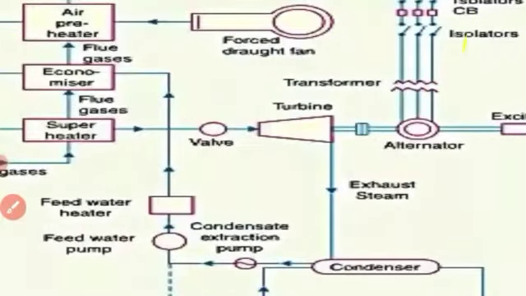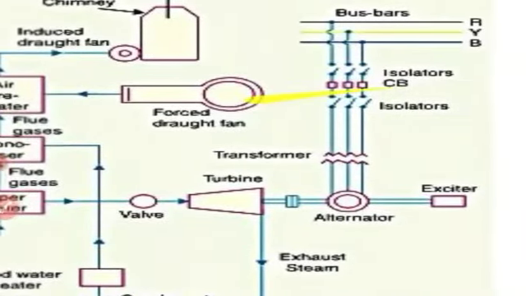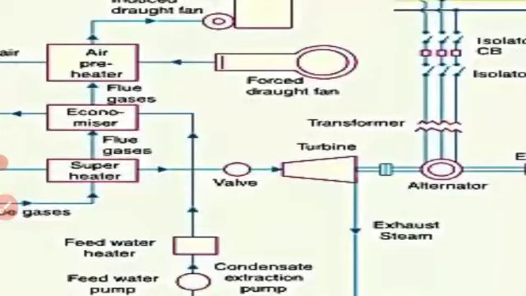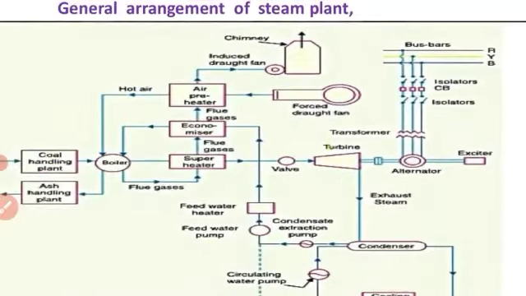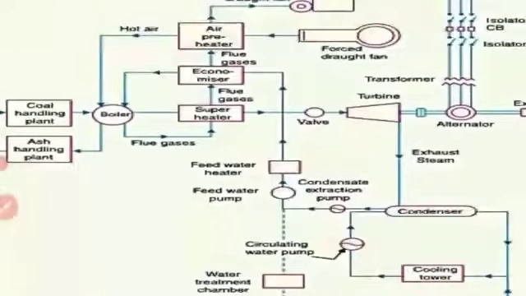Through the alternator, finally it reaches the bus bars. Okay, this part I will explain now.